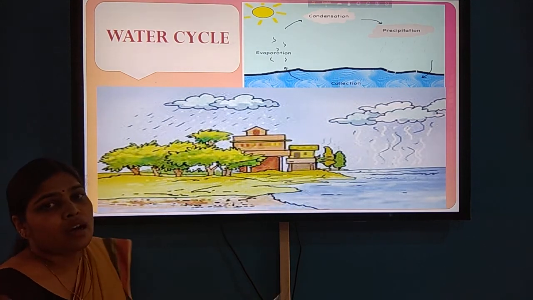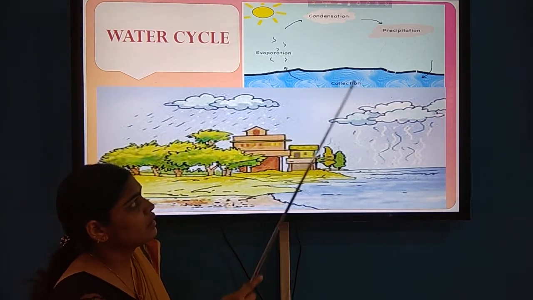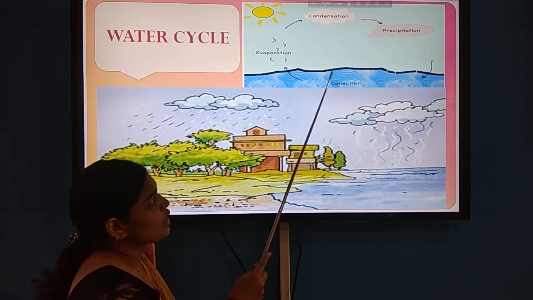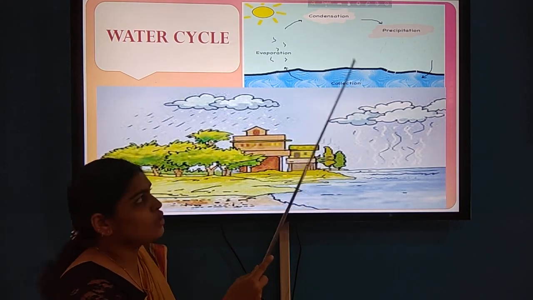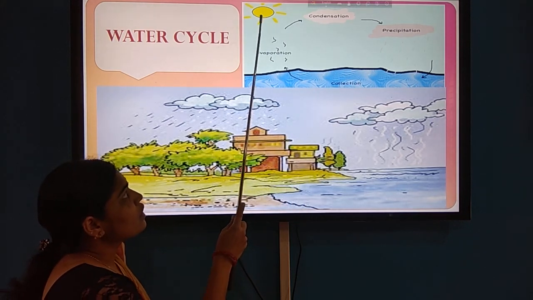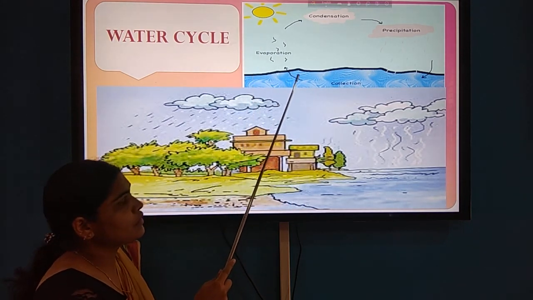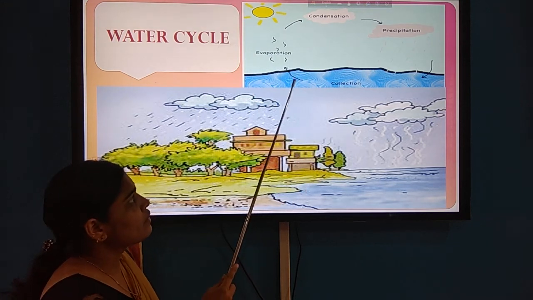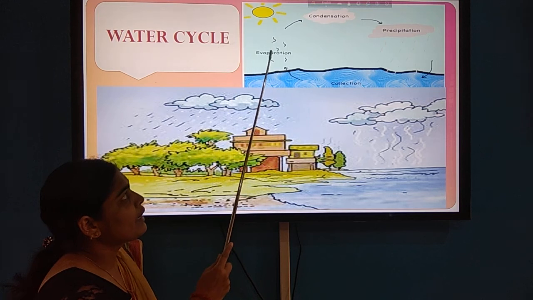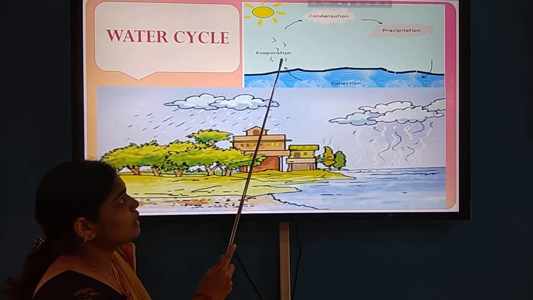Collection means all the water bodies, like ocean, river, lake, pond, all together; the water is collected here. When the sun's rays heat the surface of the water, the liquid water turns into vapor, and this process is known as evaporation.